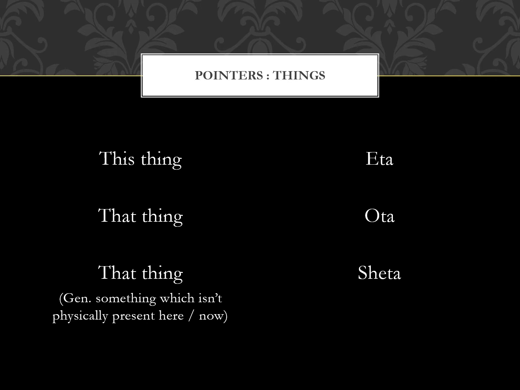Coming to pointers for things: this thing, eta; that thing which I can see and point to, ota; that thing which I cannot see and which is not physically present in the here and now is sheta. Let's say I saw something in the market, but I haven't bought it, so I can refer to that thing which I saw earlier as sheta.